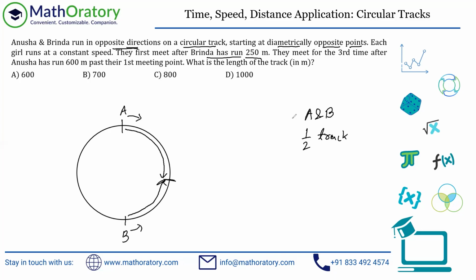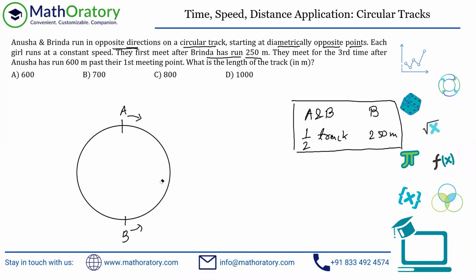By that time, B has covered 250 meters, right? So this is one thing that is known to us from the first information: the first meeting after Brinda has run 250 meters. Great. So let me carry on from there.